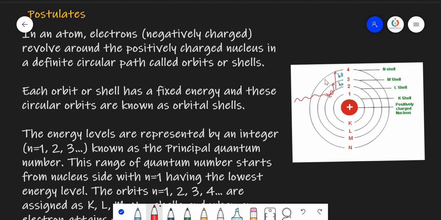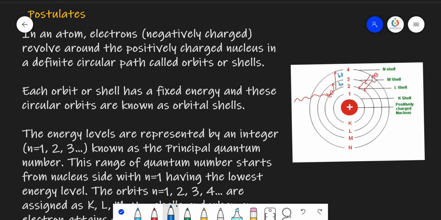Now, imagine the electron travelled to the fourth orbit. Now the electron is in the fourth orbit, and there is a chance for it to come back to its original energy state. While coming back, it may come directly to the second orbit, or it may come from the fourth orbit to the third orbit and from the third orbit to the second orbit.